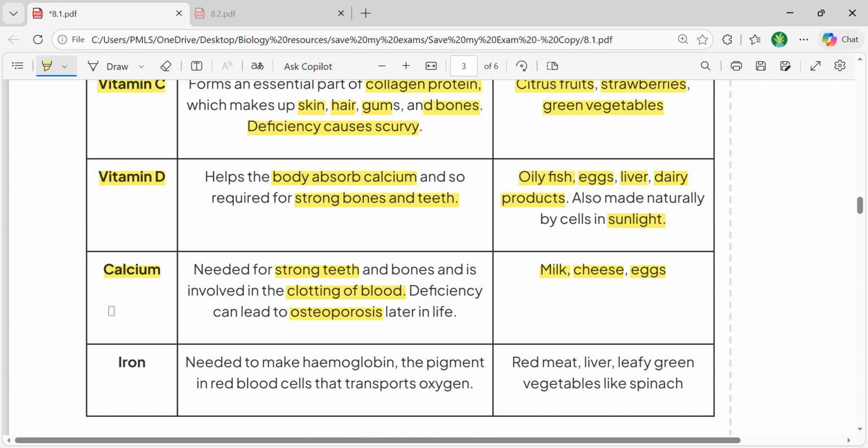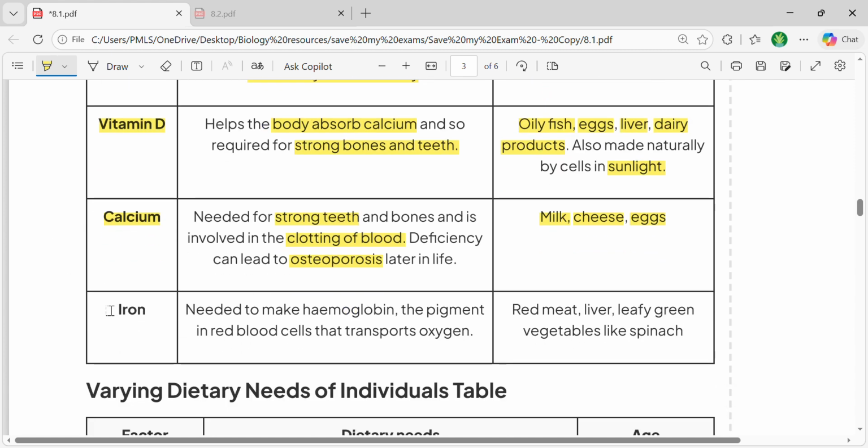Let's talk about iron now. That's another mineral that is very important for your body. So basically, iron is needed to make hemoglobin. What is hemoglobin? Yes, the red pigment that is present in our red blood cells, and that is responsible for the transport of oxygen.